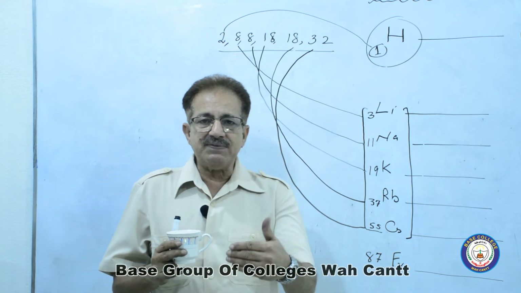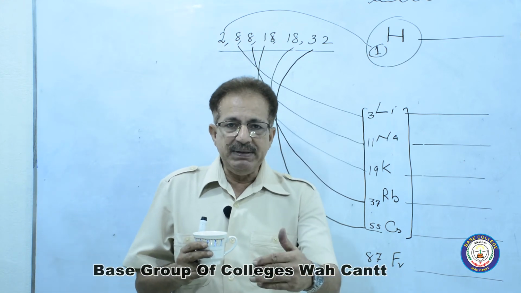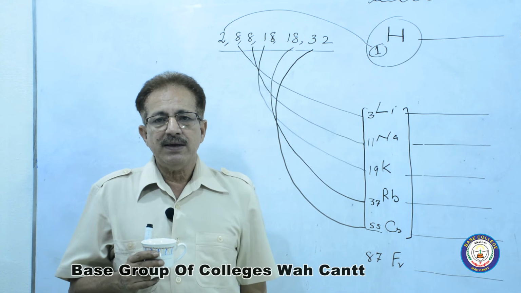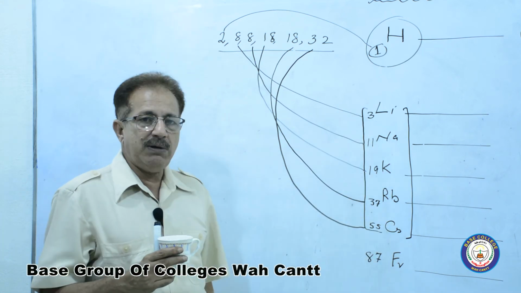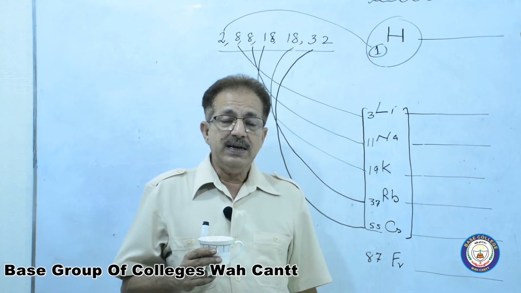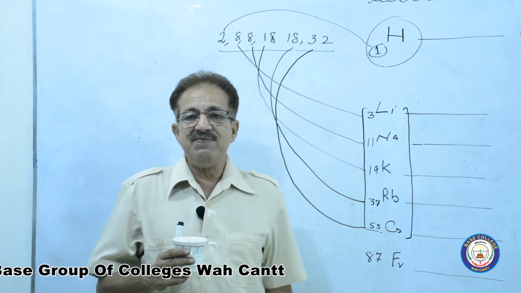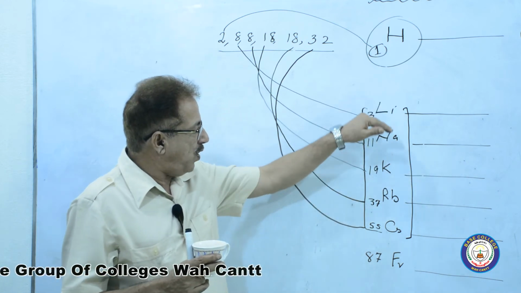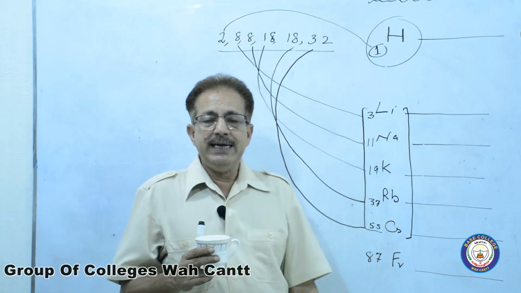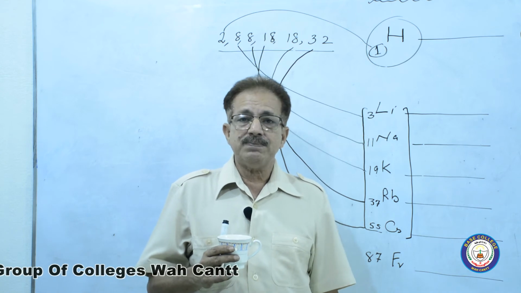It can be cut with a knife, with a spatula. Lithium, potassium, rubidium and cesium are also soft metals. They can also be cut with a knife. It means the softness of all these elements in group 1A is the same.